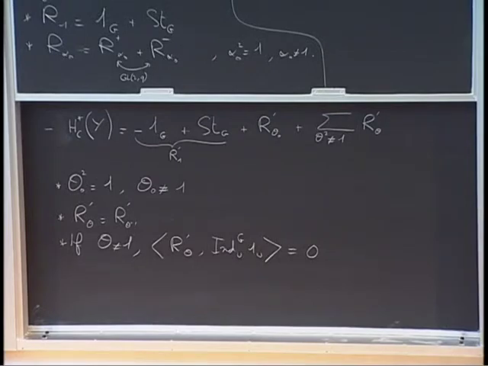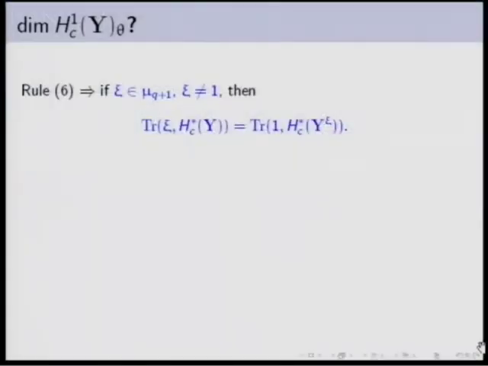So if psi is an element of mu q plus 1 and different from 1, then the trace of psi on this alternating sum is equal to the trace of 1 on the fixed point. But what are the fixed points? Well, if you multiply x and y by a scalar which is different from 1, because they are non-zero, you will get something different. So this Y^xi is empty. So we get 0.